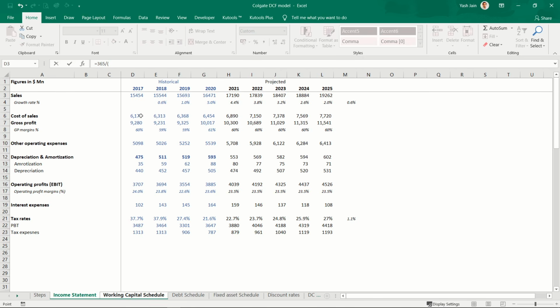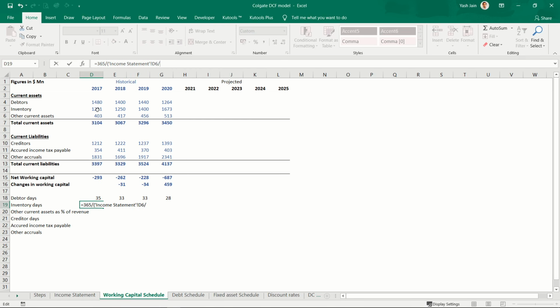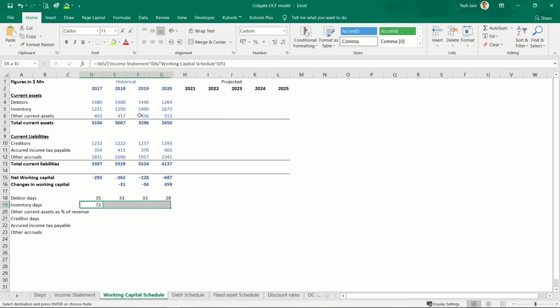How much is purchases, how much is direct expenses, how much is opening stock, how much is closing stock. Since the companies don't give this detail, what I have to do is calculate inventory days on this cost of sales. So 365 by cost of sales divided by inventory levels. Again, if you want, you can take average inventories.